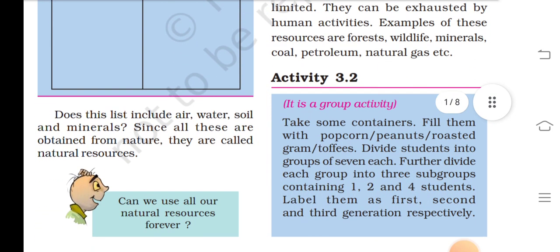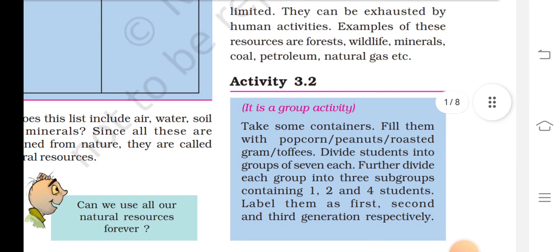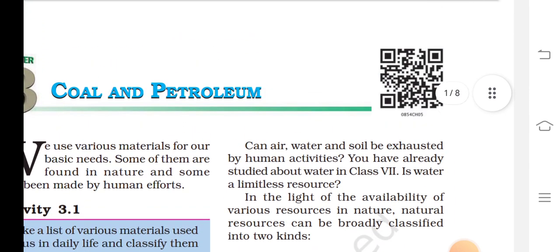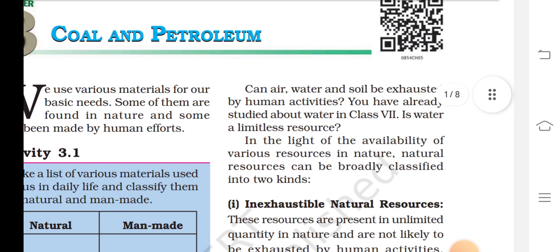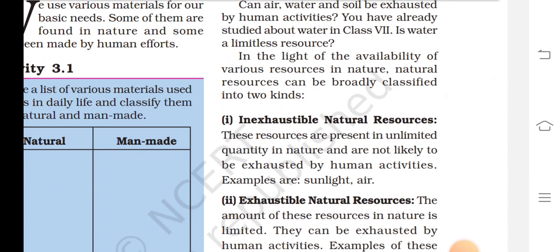Does this list include air, water, soil, and minerals? Since all these are obtained from nature, they are called natural resources. Can we use all our natural resources forever? Can air, water, and soil be exhausted by human activities? You have already studied about water in class 7th. Is water a limitless resource?